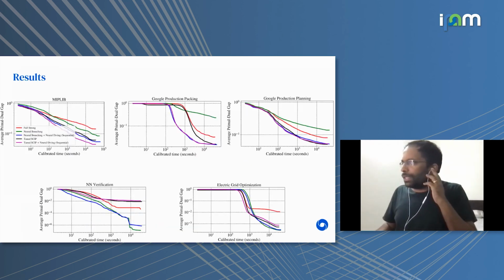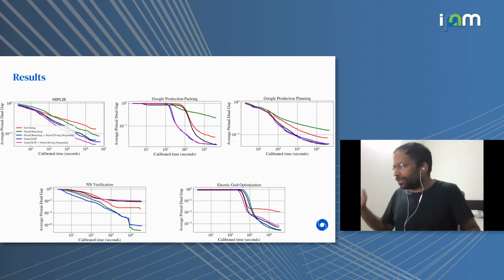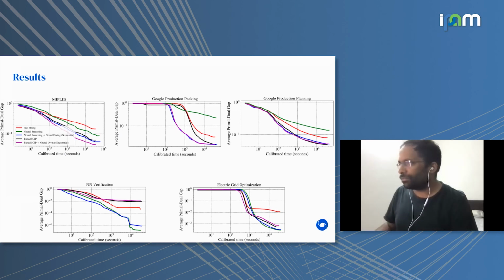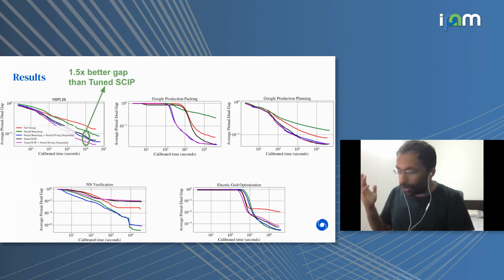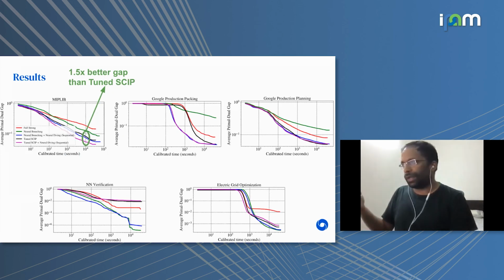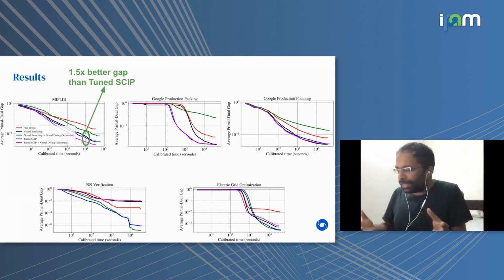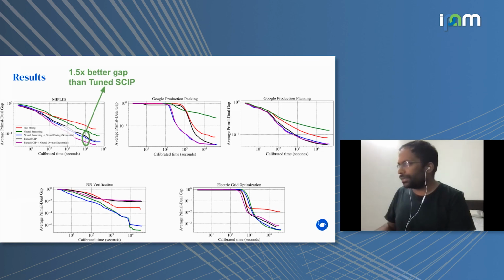Okay, so let me very quickly go over the results. In the paper, we have another data set called Correlate. I've decided to omit it here because it's the smallest scale data set and it's kind of trivial. One of the surprising results we got was that on MIPLib, we are actually better than TuneSCIP by a significant margin. After 10 to the 4 seconds of running time, we get a 1.5 times better gap than TuneSCIP, which was completely unexpected given that they contain many different applications. So we were not expecting learning to pick up on much shared structure across instances.